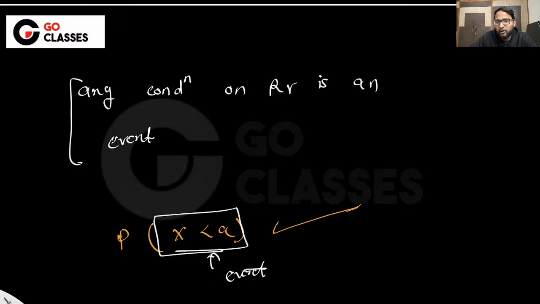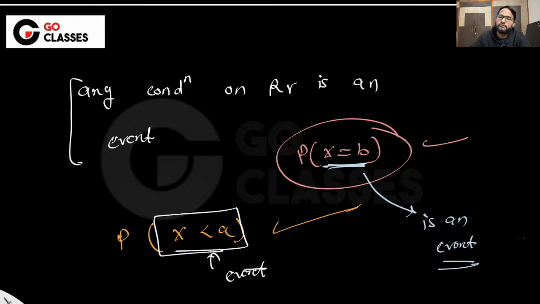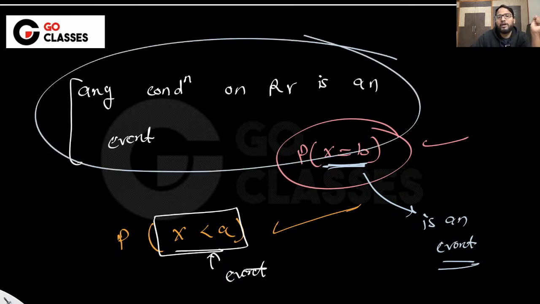Similarly, I can always write x equal to b or something, right? This is also valid. Why? Because the underlying thing is an event. Okay, so I hope that is clear to everyone, what a random variable is. So any condition on a random variable is an event.